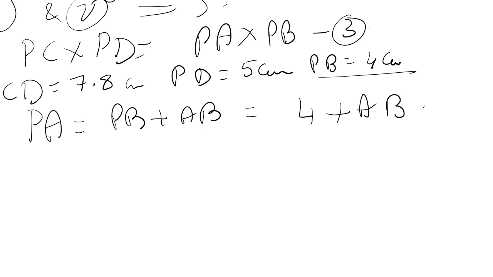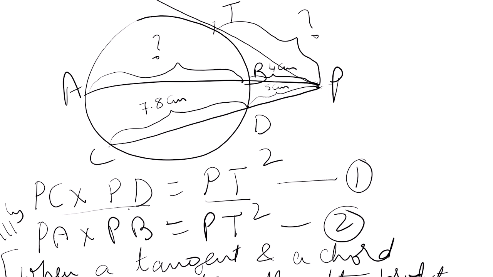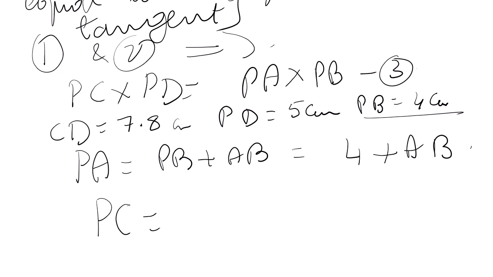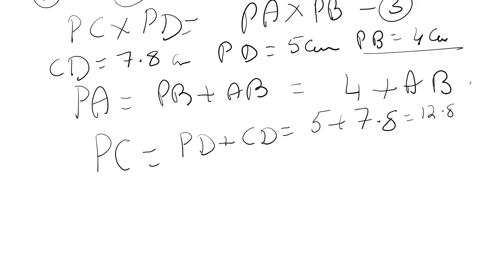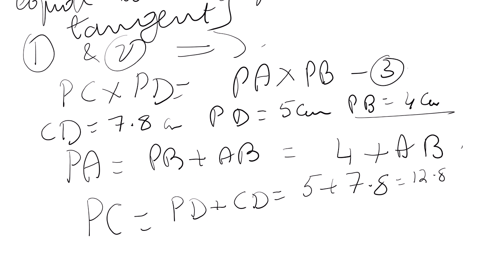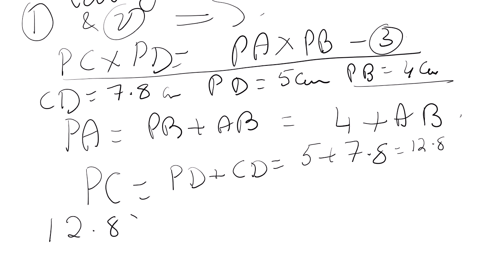Now PC. Where is PC? This one. PC is equal to PD plus CD, that is equal to 5 plus 7.8, that is given. So 12.8, right? So substituting these values in equation 3, PC we got 12.8.